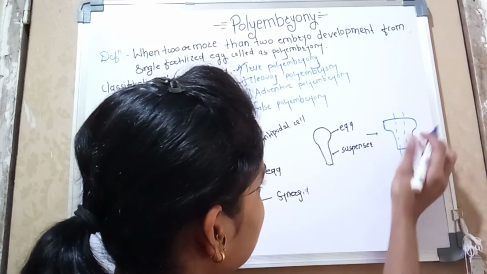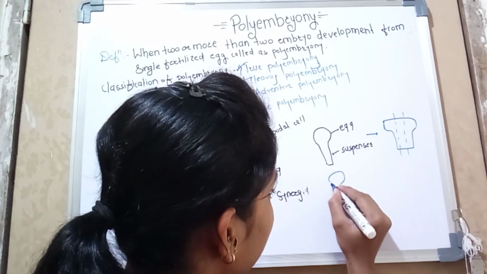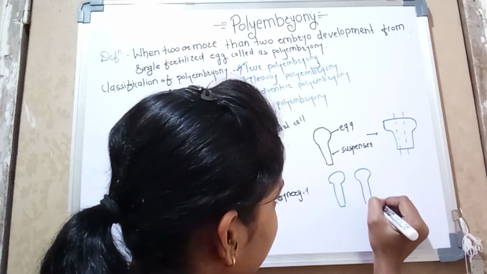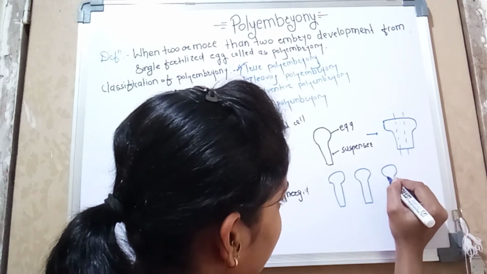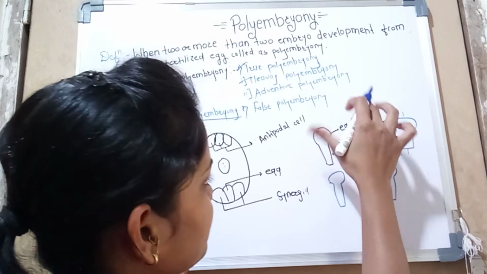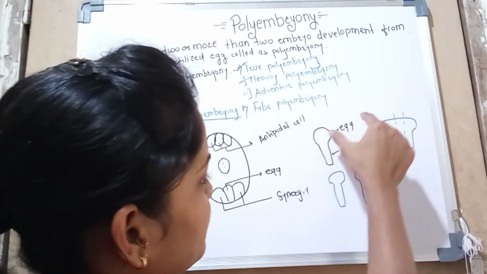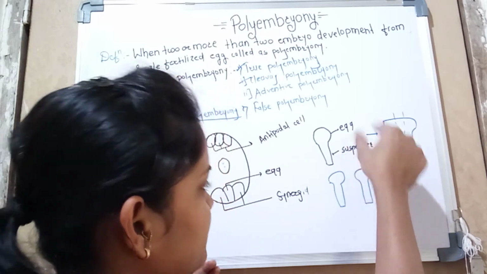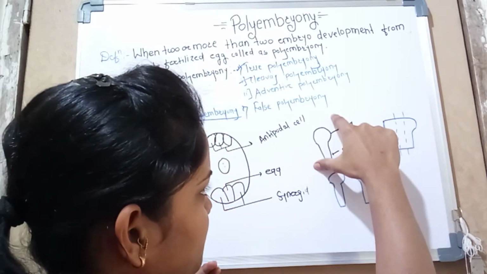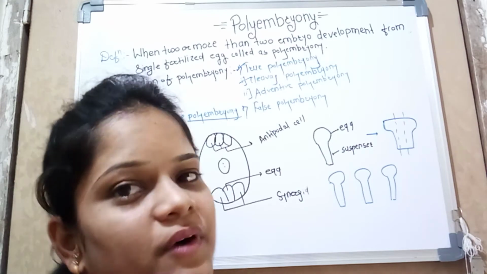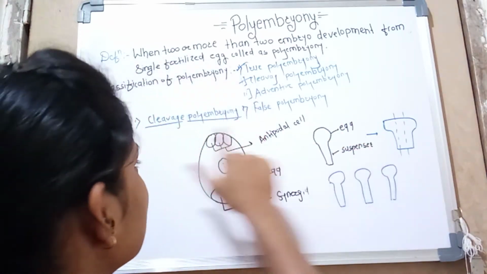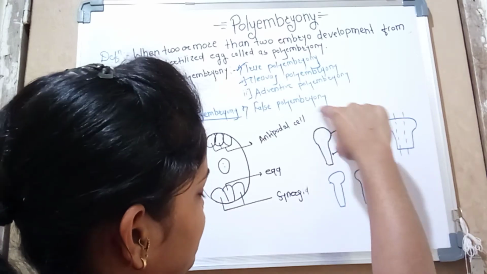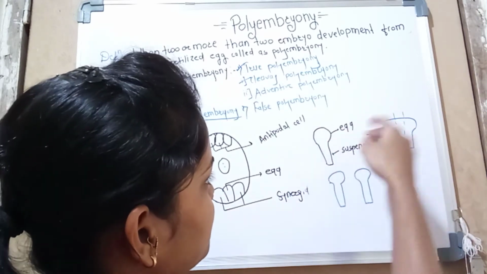Once they cleave there is formation of polyembryony. This is a normal process where there is formation of egg and also formation of suspensor cell, and when they form there is formation of only one embryo.